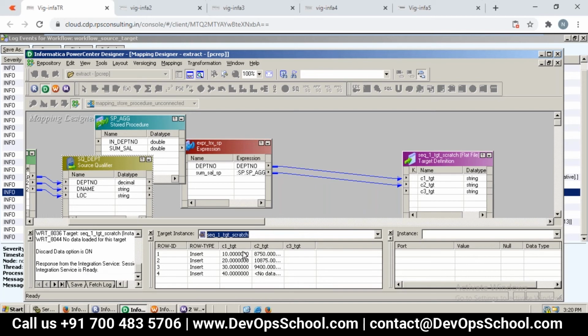In the target we could see all the 4 rows over here: 10, 20, 30, 40. But if we set any breakpoint, let's say if department number equals 20, it is going to go and stop over there. This is just like what we normally do in programming, right?